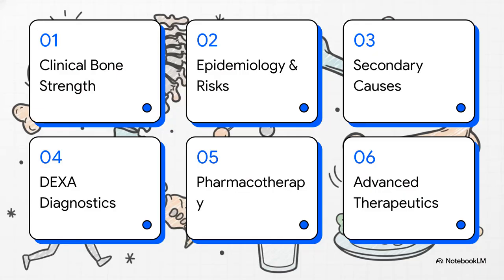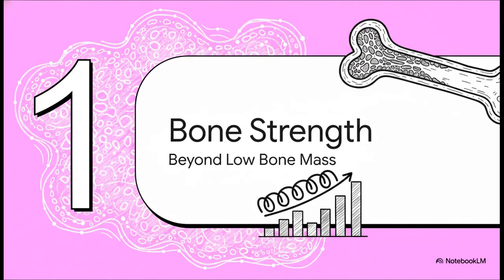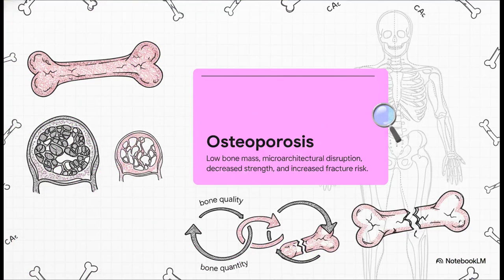To ensure a lossless transformation of this vast topic, we'll follow a strict clinical arc, starting with conceptualizing clinical bone strength, moving through epidemiology, secondary causes, diagnostics, supportive pharmacotherapy, and finally, advanced therapeutics. Section 1. Conceptualizing clinical bone strength and why we have to move way beyond the archaic idea of simply low bone mass. Here is the crucial takeaway right out of the gate.